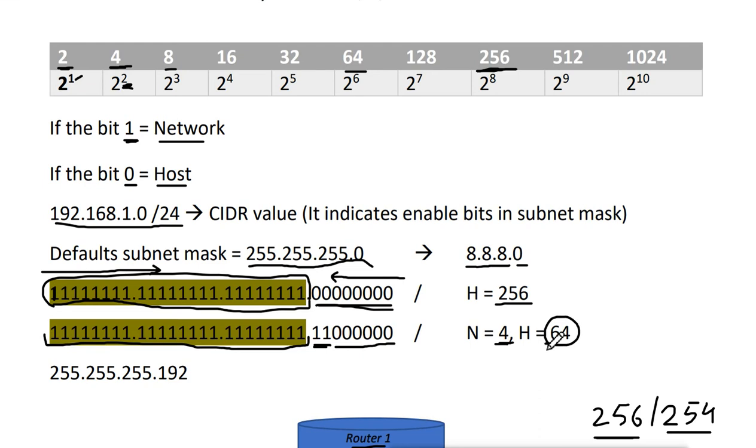Now what that means here? That means we have a total number of networks in a class C. The total number of IP addresses is 256. So we divided it into 4 parts, and each part will now get 64 IP addresses. As you can see, in each part we will get 64 IP addresses,